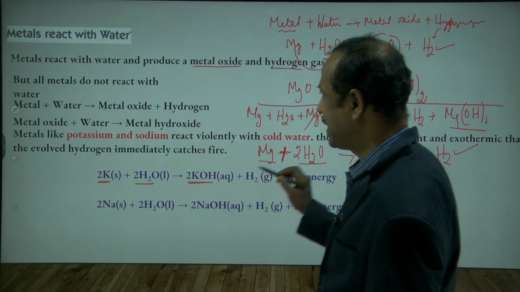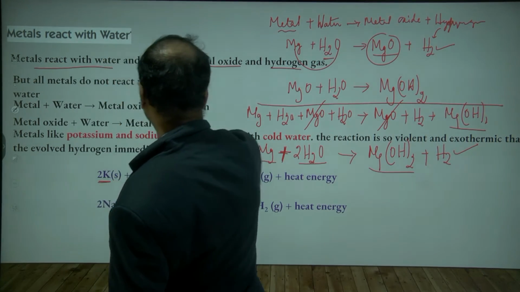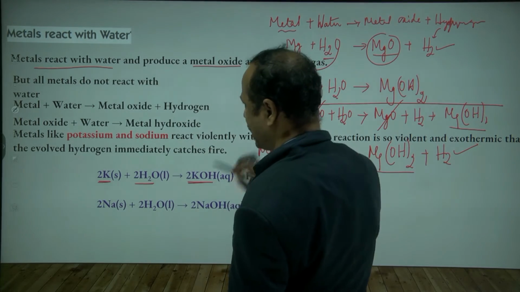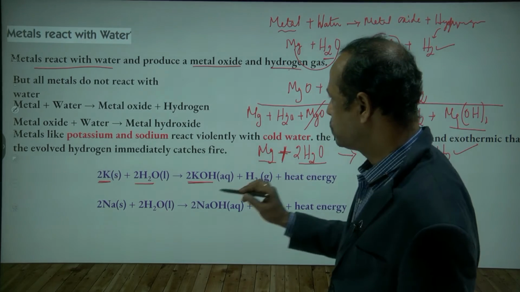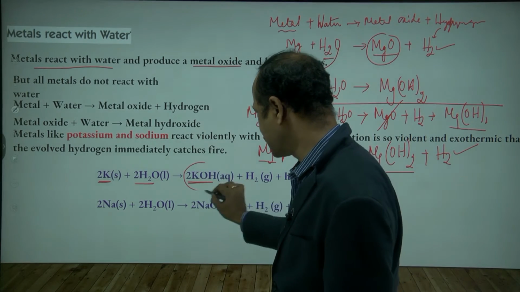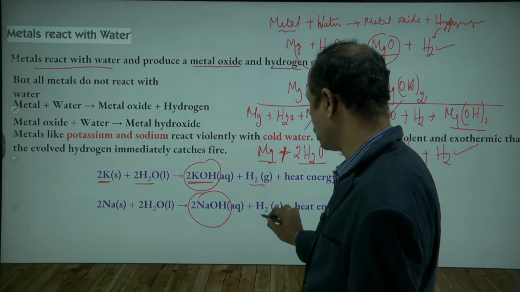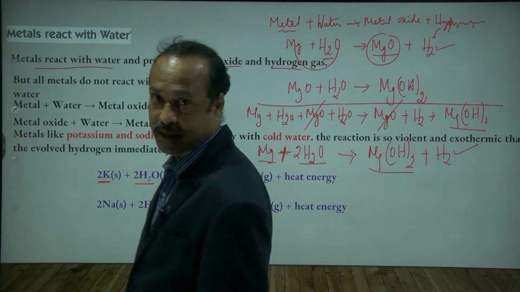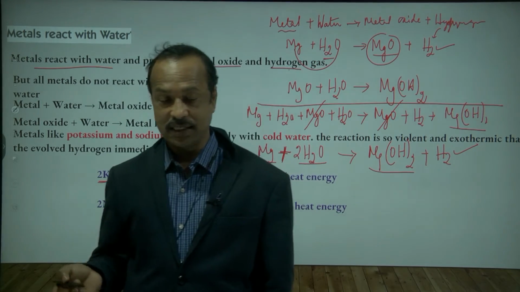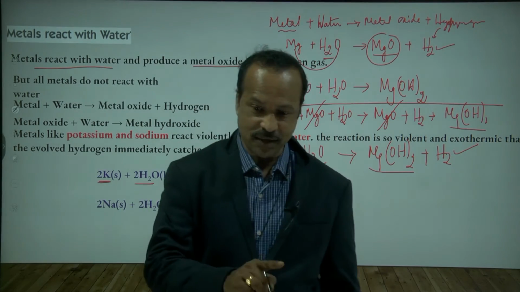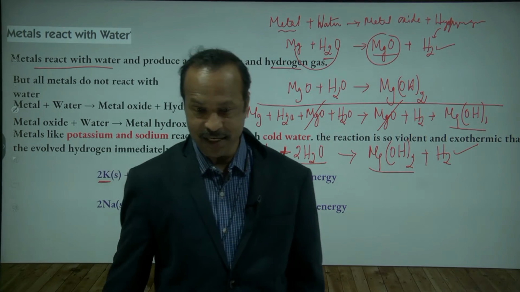So when metals react with water, they produce metal oxide and hydrogen, or they can also form hydroxides, means bases, and release hydrogen gas. So metals can react with water in two ways: one way to form oxides, the other way to form hydroxides. But in both cases they release hydrogen gas. Is this clear to you?